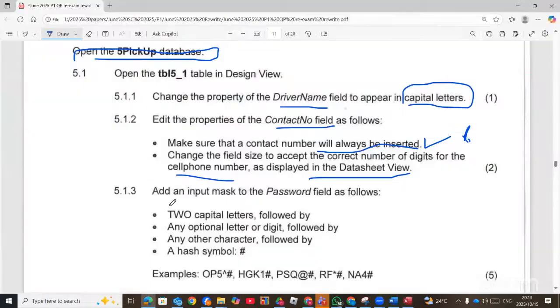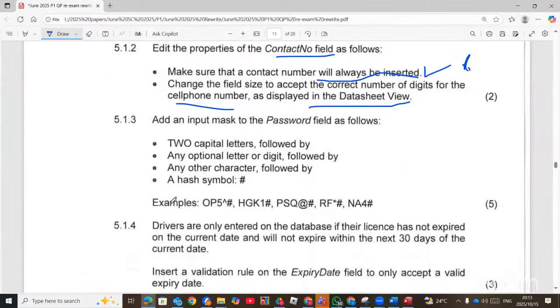The next question: add an input mask to the password as follows. 2 capital letters. Whenever you say capital, that means you must put greater than first. 2 capital letters, that's 2L. An optional letter or digit. If you see letter or digit, it is A. So capital A is compulsory letter or digit. Small a is optional letter or digit.